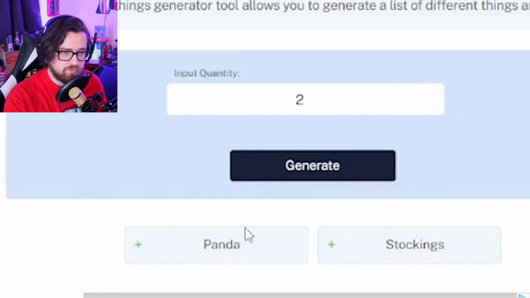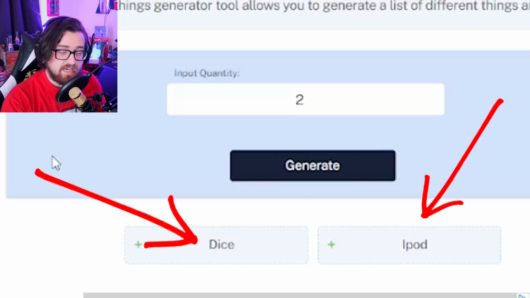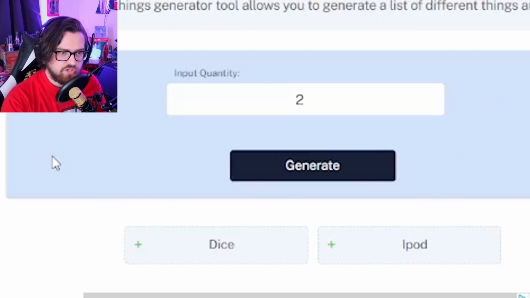I tried it before. It gave us panda and stockings, which honestly, on a typical day, maybe wouldn't be a bad choice of random words. But we're actually going to do it again, so I'm recording while I actually do it. So we're going to generate again. Okay. So we got dice and iPod, which are 2 game-related things. Well, almost, you can get games on the iPod. So maybe we're going to start with dice and go to iPod.